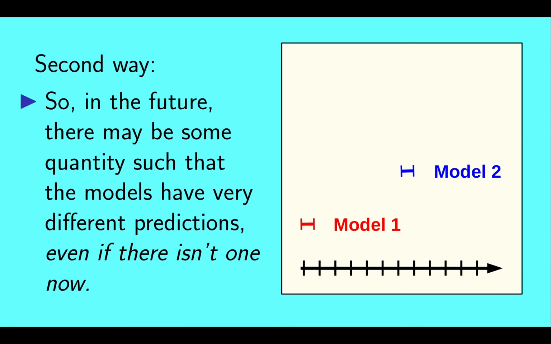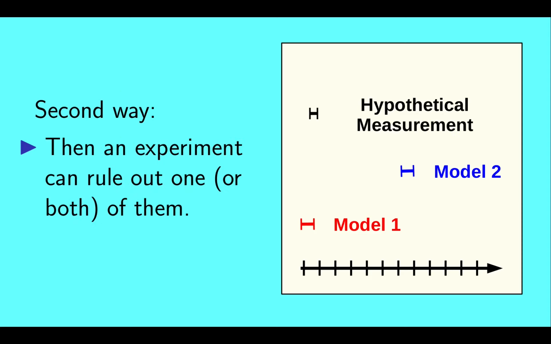This means that in the future, there may be some quantity for which the models may have very different predictions, even if there isn't one now. If that happens, then an experiment can rule out one or both of them.